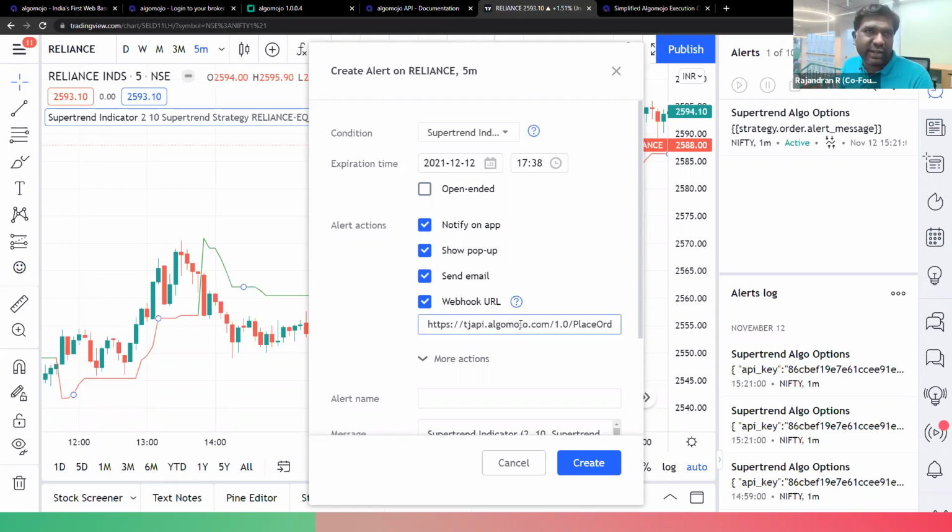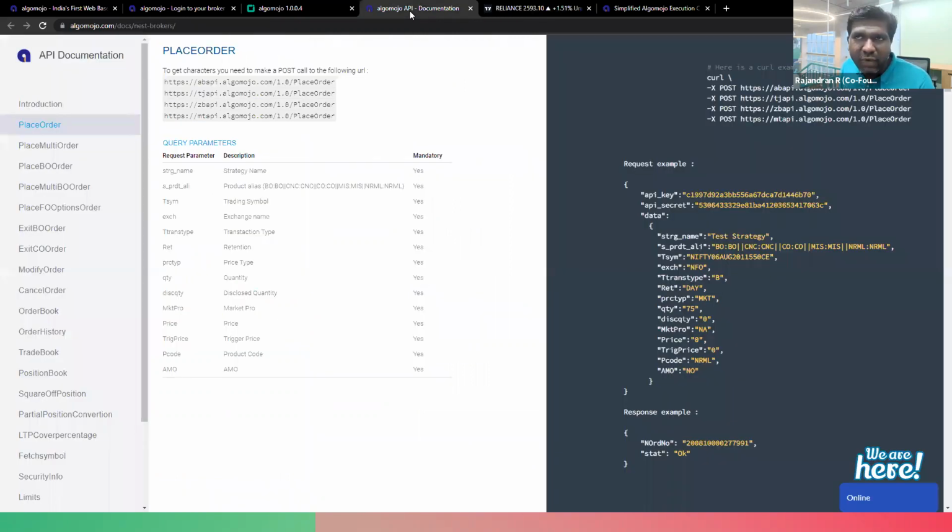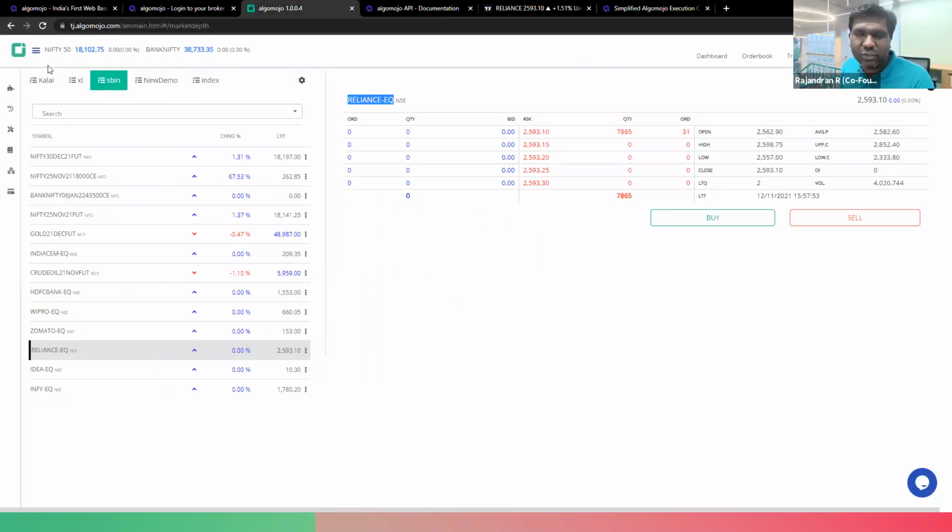How you can find it is very simple: you go to the API documentation. Let me tell you from where you can get the API documentation. If you go to the Algomojo Trading Terminal, it looks almost the same for almost all the brokers.